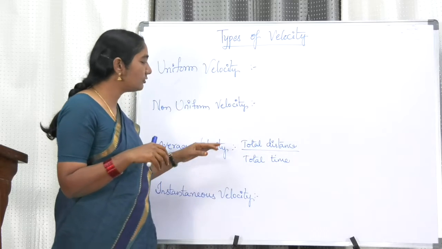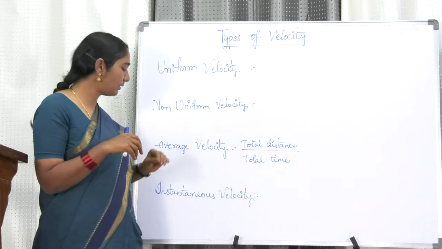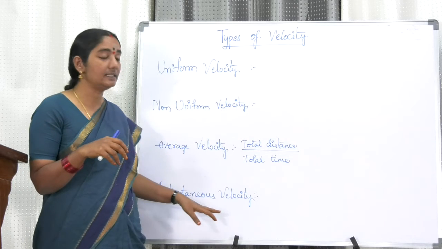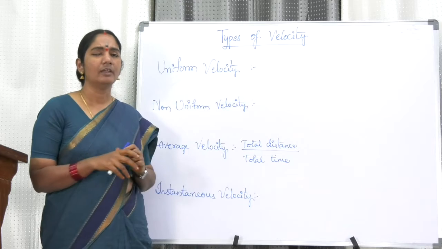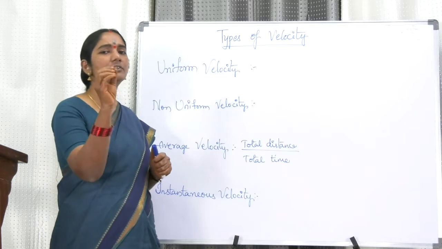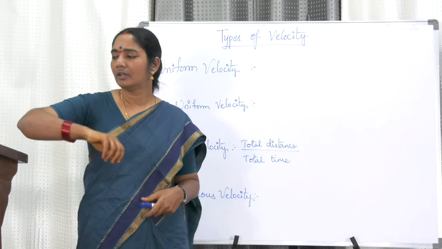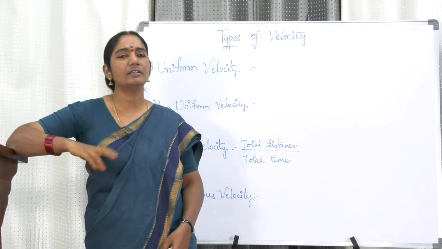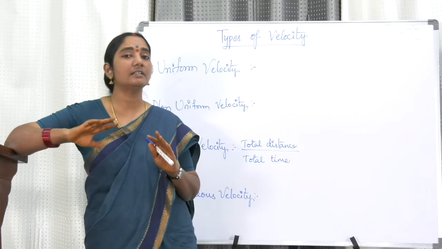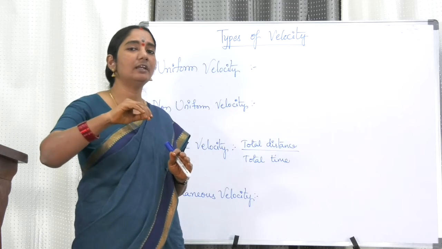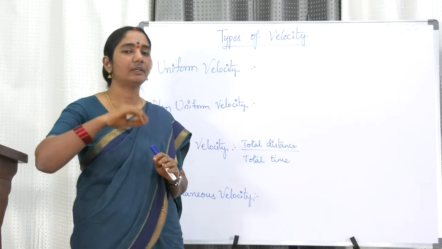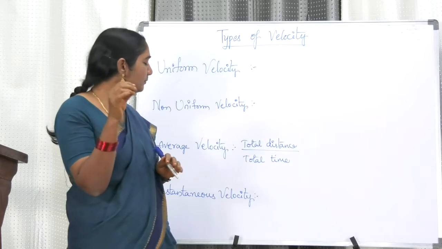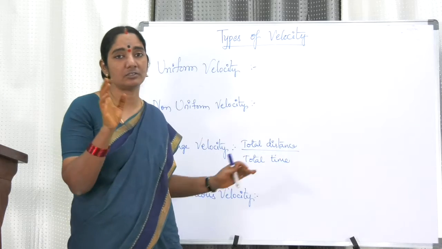So I think now you understood. You will understand better when we do some more problems. Next, this is the instantaneous velocity. Velocity at a particular moment is called the instantaneous velocity. For example, we are going in a vehicle and we are seeing the speedometer. The speedometer is giving the speed of the vehicle at that particular instant, at that particular moment. So the velocity at that moment is called the instantaneous velocity.